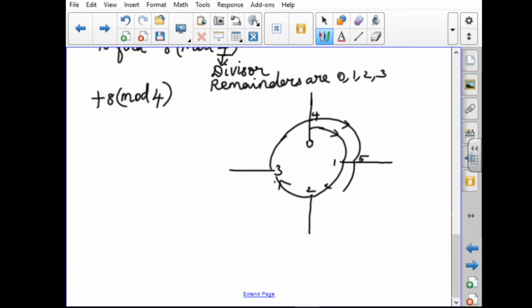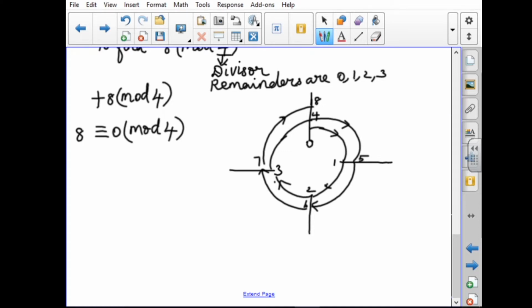Next 6, next 7, next 8. So the 8 comes under the remainder 0. So 8 can be written as 8 is congruent to 0 mod 4.